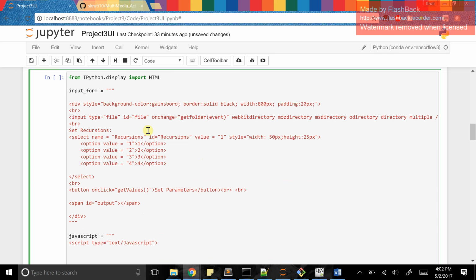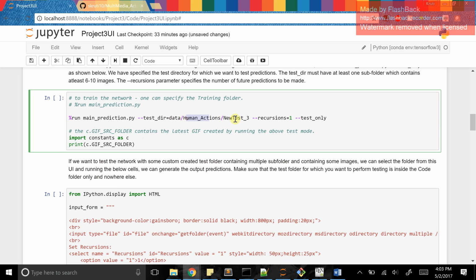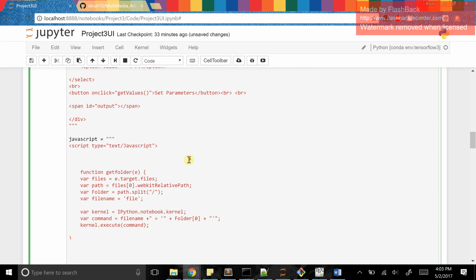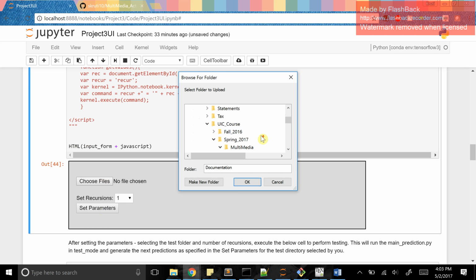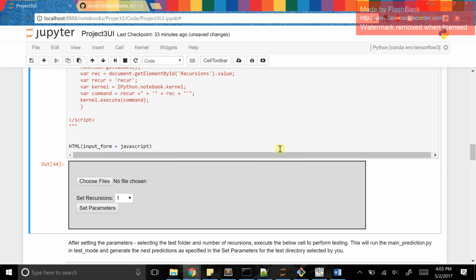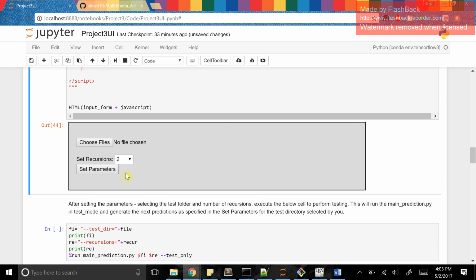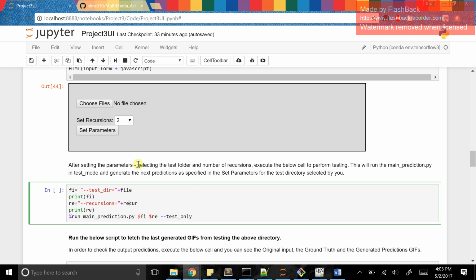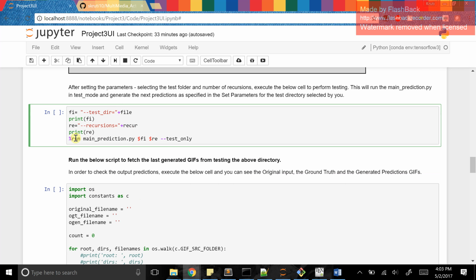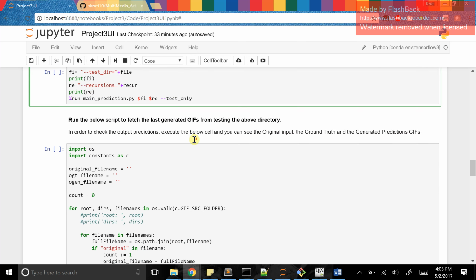Also, instead of hard coding the folder over here, you can use the interface, which allows you to choose a particular folder. It must be present in your Jupyter notebook file. Once you're done selecting the folder, you can set the parameters like the number of recursions, how many you require. Once you're done setting the parameters, we can run this cell, which will run the predictions only in the test mode.